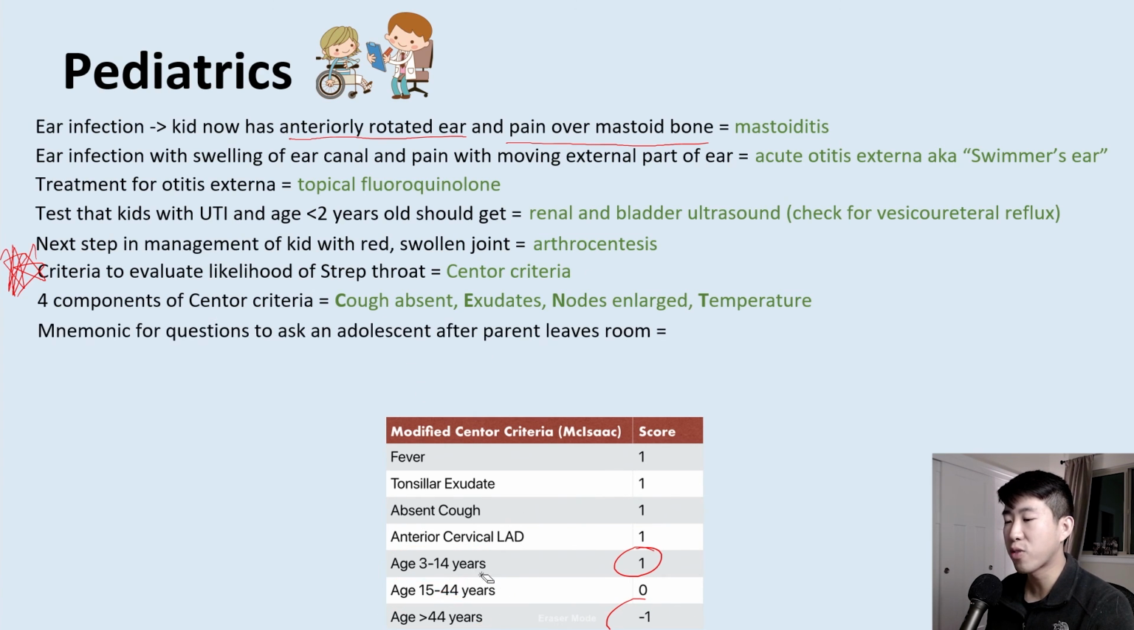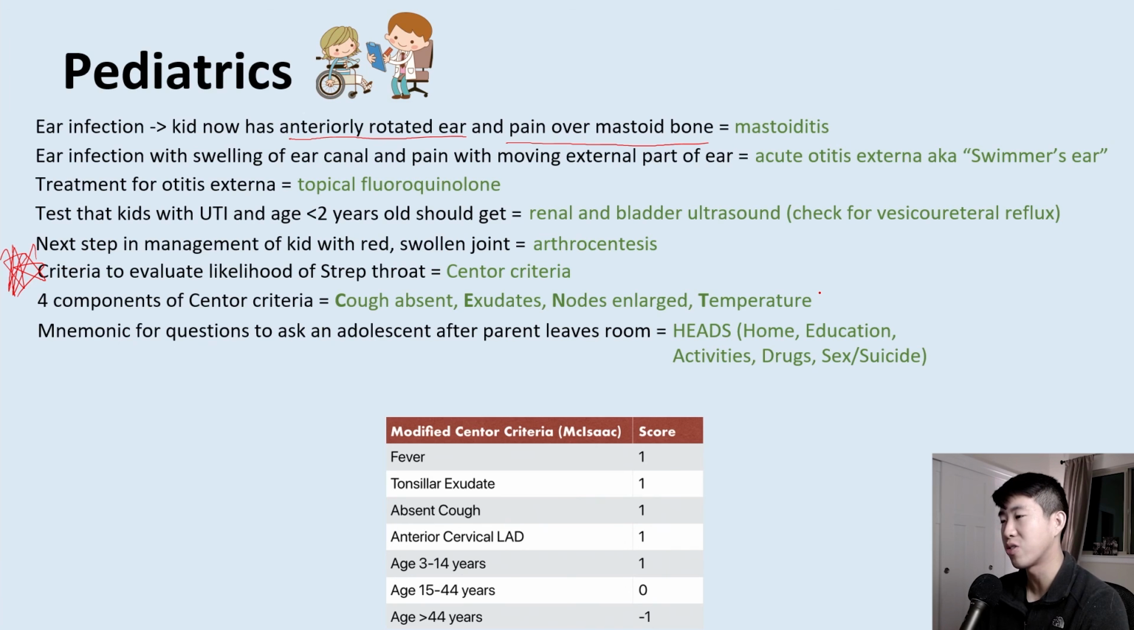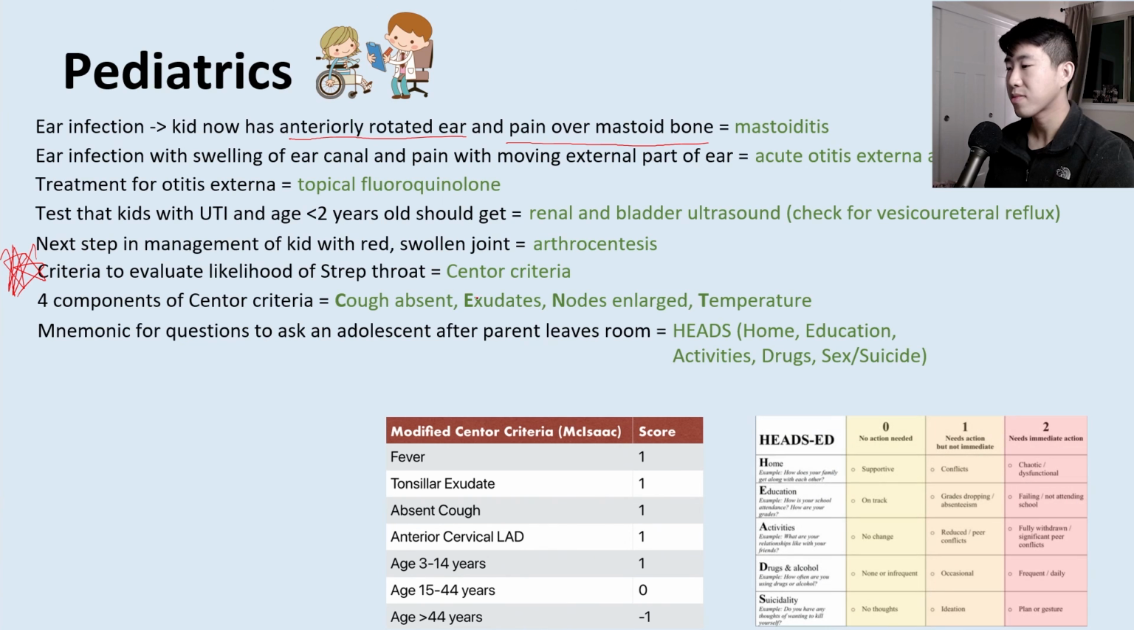What is a mnemonic for questions to ask an adolescent after their parent leaves the room? So in all these visits with adolescents, there should always be a point where you ask the parent to leave the room so you can ask them some questions in private. And the mnemonic is going to be HEADS, which stands for home. How are things going at home? Education. How are you doing in school? Activities. What are some extracurricular things you're doing or how are you keeping yourself occupied? Drugs. And then sex or suicide. And so here's the mnemonic depicted here.